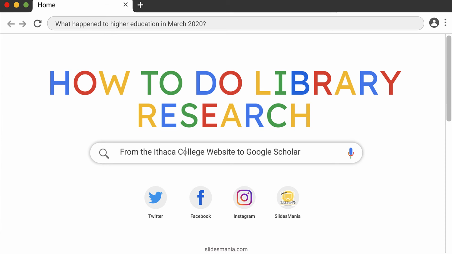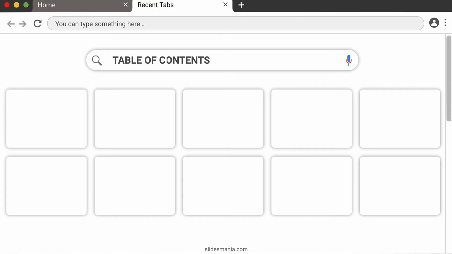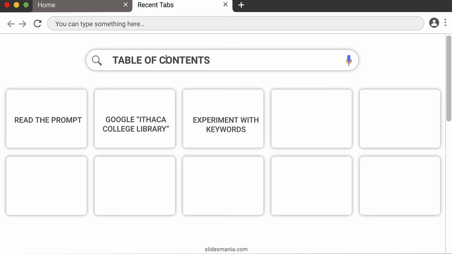How to do library research from Ithaca College website to Google Scholar. In this video, you'll learn about the importance of reading the prompt, how to Google Ithaca College Library to find the library website, how to experiment with keywords from the prompt, how to use library filters, read the abstract and